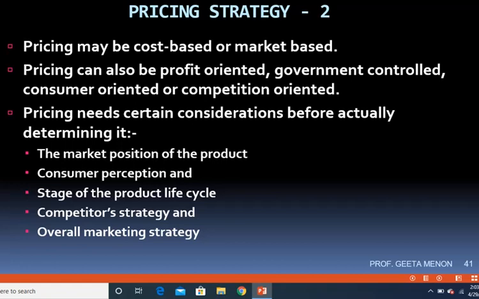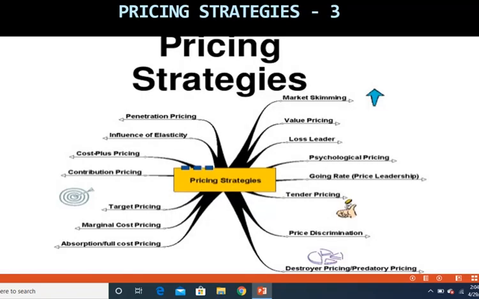The next one here is, pricing needs certain considerations before actually determining it. Market position of the product, consumer perception, stage of the product life cycle, competitor strategy, and overall marketing strategy. This I have discussed earlier on, so I'll not discuss these things again.